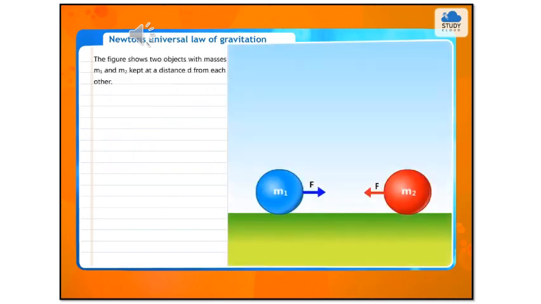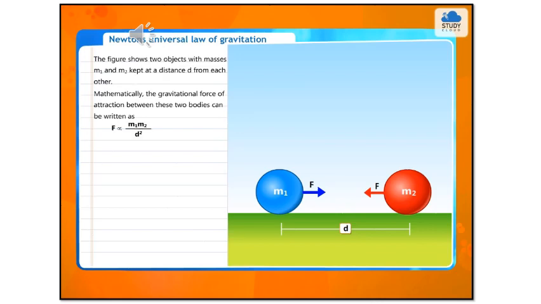The figure shows two objects with masses m1 and m2 kept at a distance d from each other. Mathematically, the gravitational force of attraction between these two bodies can be written as F proportional to m1 m2 upon d square, or F is equal to G m1 m2 upon d square. Equation 2.